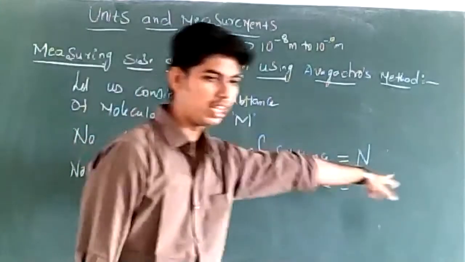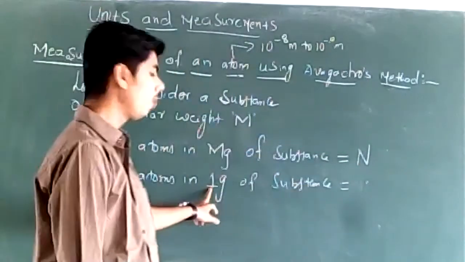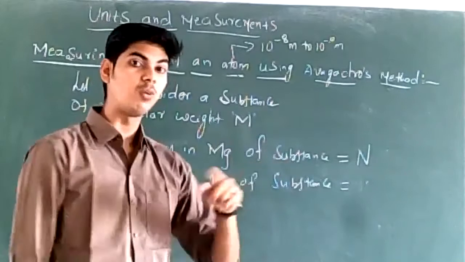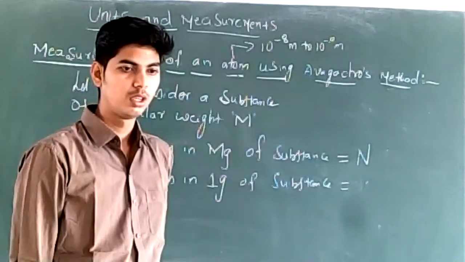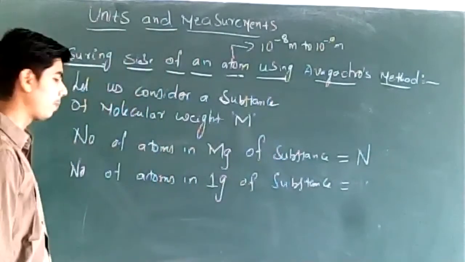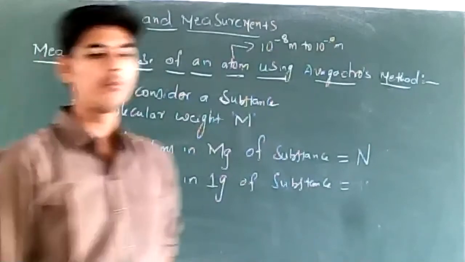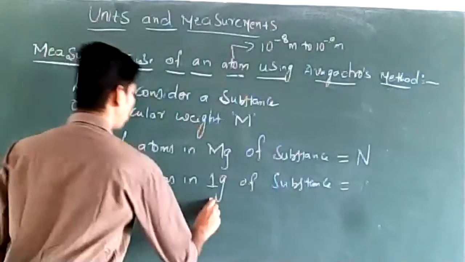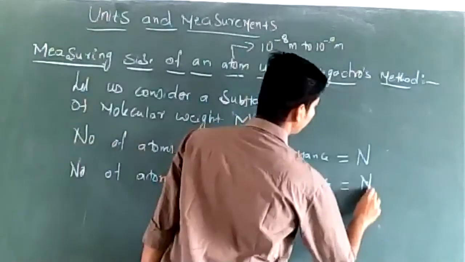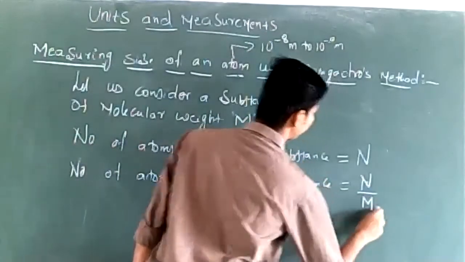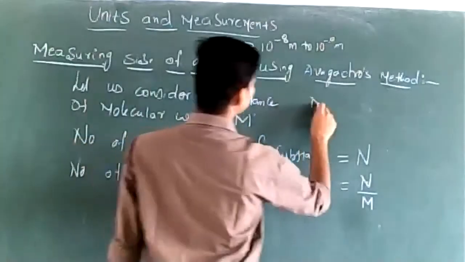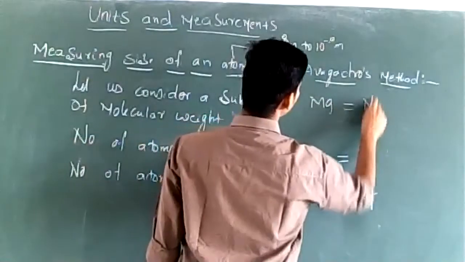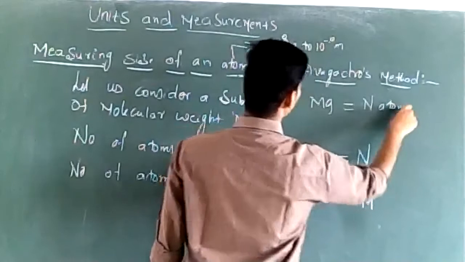M grams contains N atoms. Can you tell me how many atoms are present in 1 gram of that substance? Very good. The number of atoms present in 1 gram of the substance must be N by m. M grams contains N atoms.